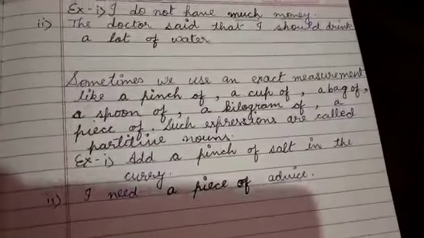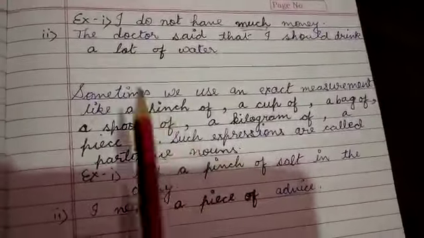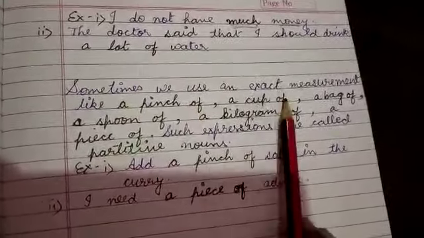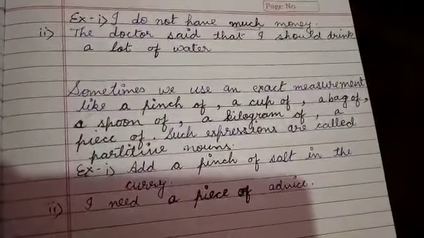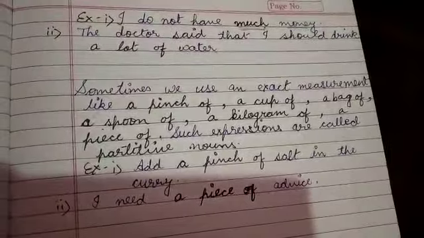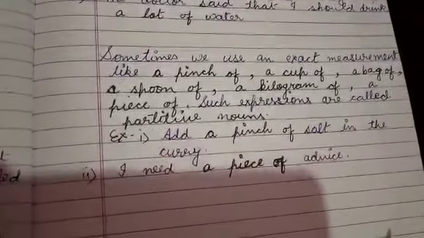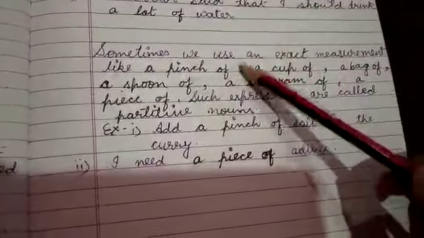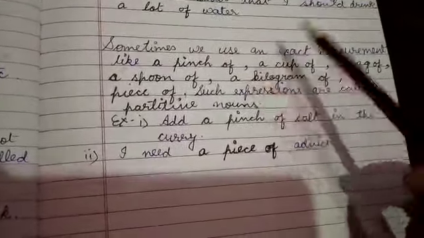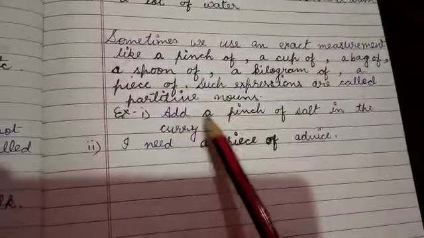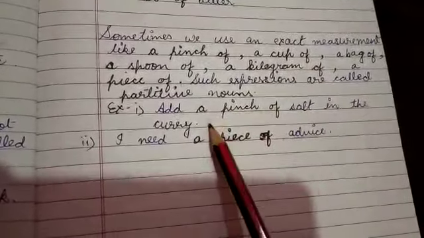Sometimes we use an exact measurement like a pinch of, a cup of, a bag of, a spoon of, a kilogram of, a piece of. Such expressions are called partitive nouns. All these are used with uncountable nouns. Add a pinch of salt in the curry.